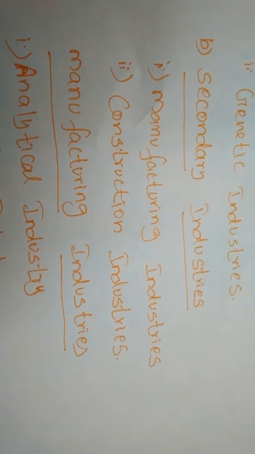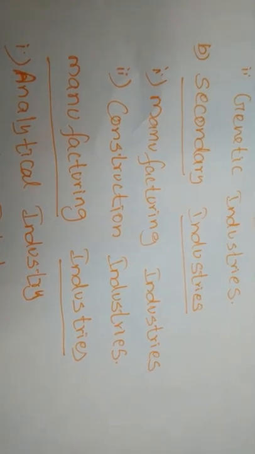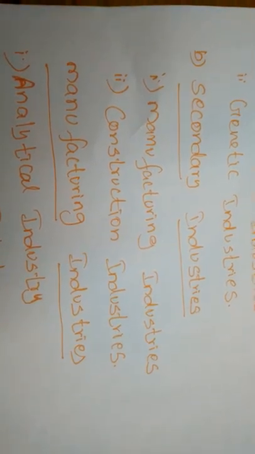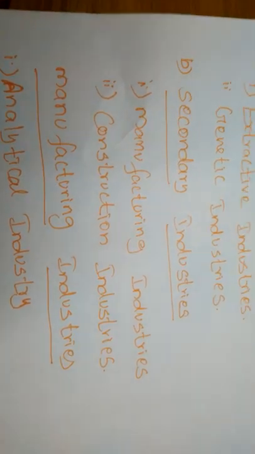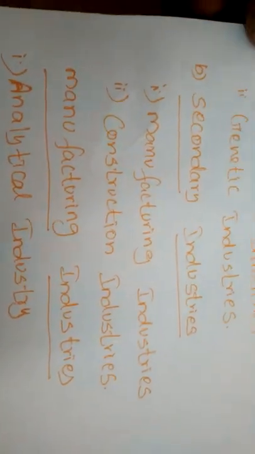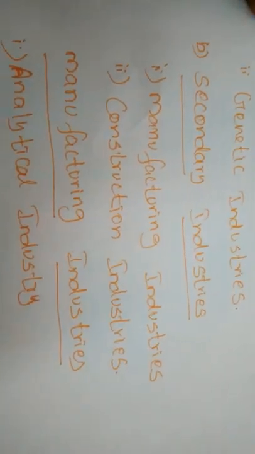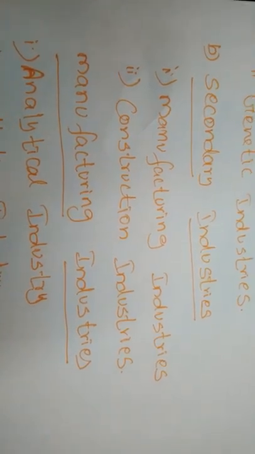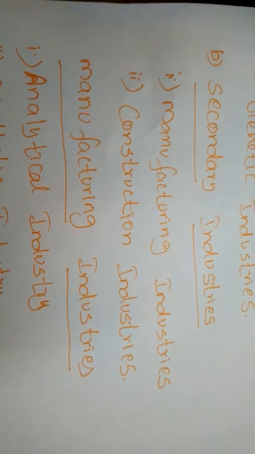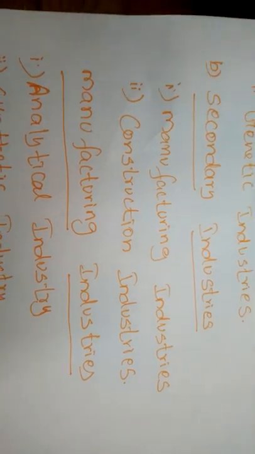For example, mining of iron ore is a primary industry, but manufacturing of steel by way of further processing of raw iron is a secondary industry. In the primary industries we are extracting the raw material, the iron ore. For example, the steel industries extract the iron ore from the earth.